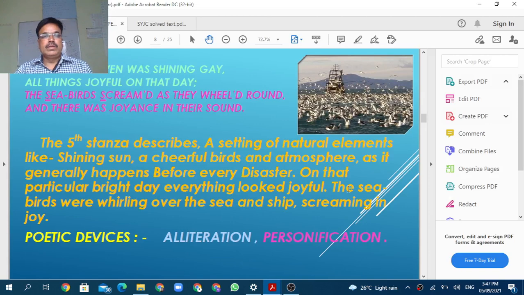In this way, the fifth stanza gives us information about the natural elements like the sun, birds, and atmosphere. Okay, sometimes something happens before the disaster. It can be something that happens before an event. So in this way, personification is mentioned here too. The sea birds screamed as they wheeled around, and there was joyance in their sound. Joy and sorrow are qualities of humans. When they are given to birds and other things, it is called personification. That is the personification figure of speech mentioned here.